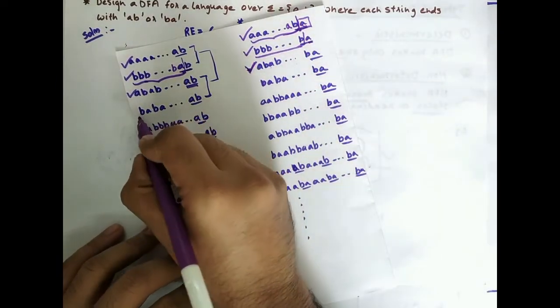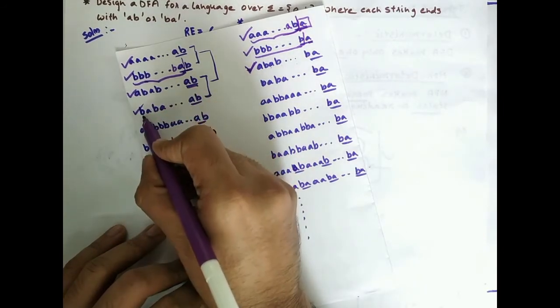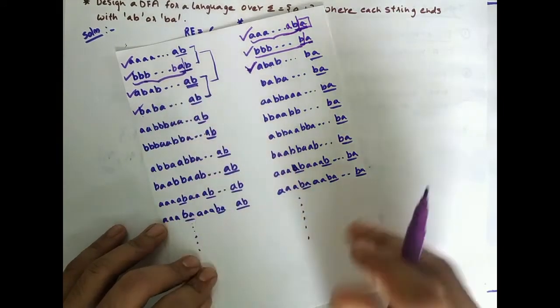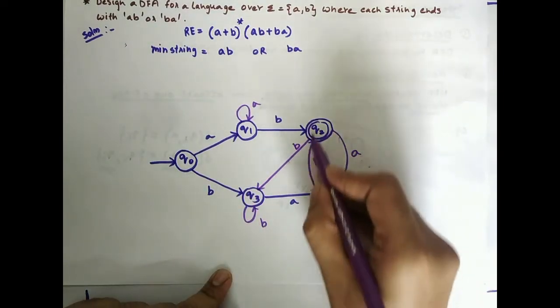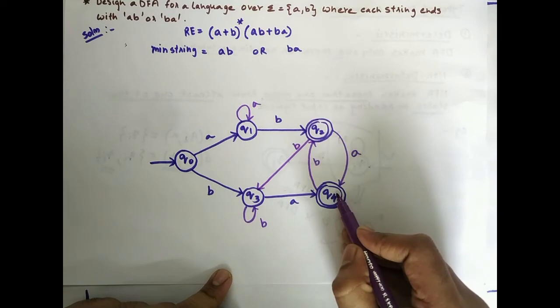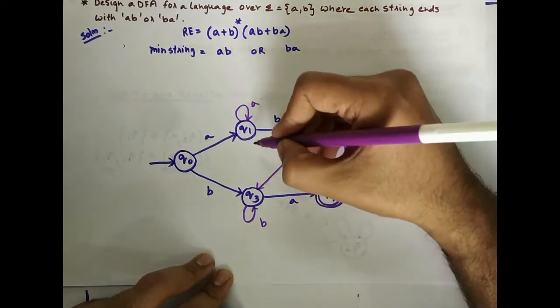Now let's check whether BA, BA, BA ending with AB is accepted. BA, BA, BA, n number of BAs ending with AB. Correct? Now there is no transition for A here, so I can just extend this.